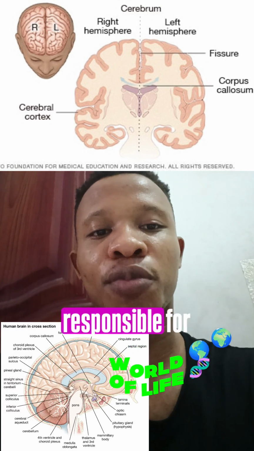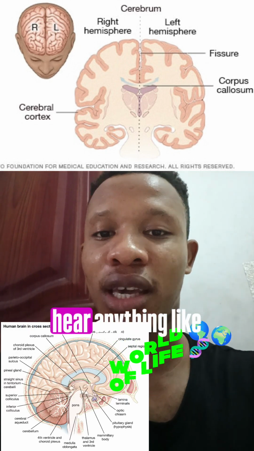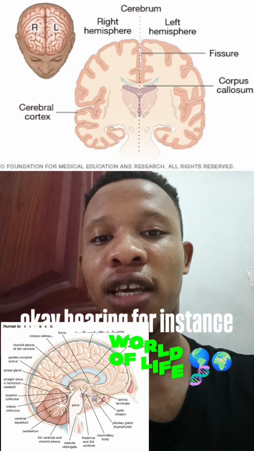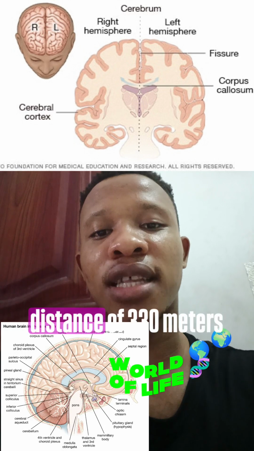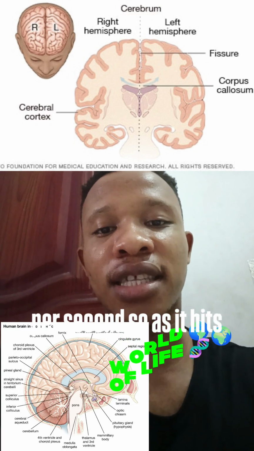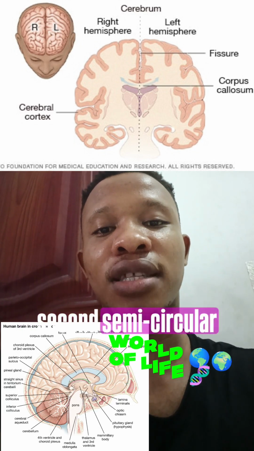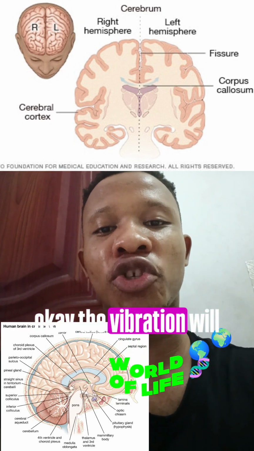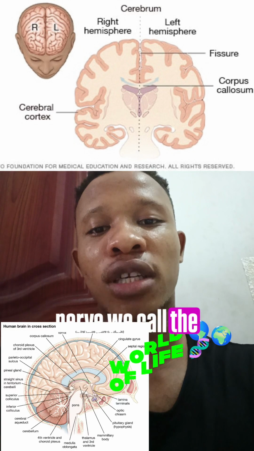The temporal lobe is responsible for processing auditory information. Anytime you hear anything, we are talking about auditory information, hearing. For instance, sound travels in air at about 330 meters per second. As it hits the tympanic membrane, together with the three small bones called the incus, the hammer, and the stapes, the vibration will reach the cochlea, and the cochlea will have a nerve we call the vestibulocochlear nerve.